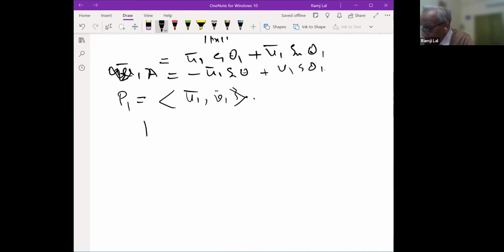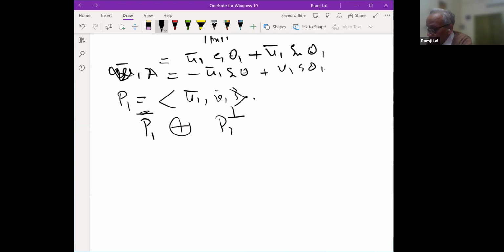And now you take the orthogonal complement of this, P1 direct sum P1 orthogonal complement, and apply induction. So P1 orthogonal complement is of dimension n minus 2. And you see that this is invariant under A. And then you can see that this is also invariant under A, and by induction hypothesis you are done. So V and W will be 0 in this case. So it is the rotations about the thing. And we have already observed the reflections.